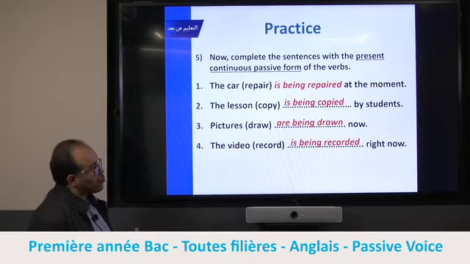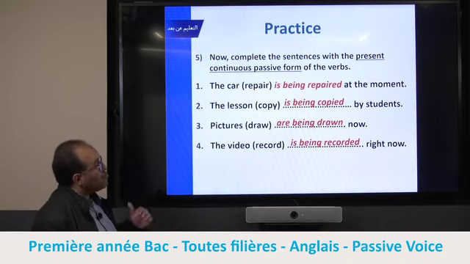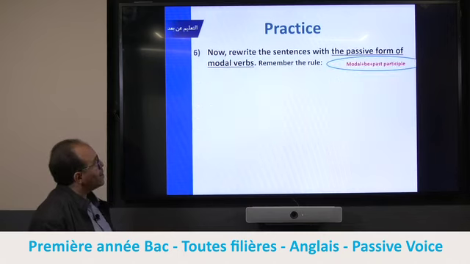When I see continuous form in past continuous or present continuous, I should pay attention. Progressive or continuous tense, I should pay attention. When I transform from active to passive, I should pay attention to being.